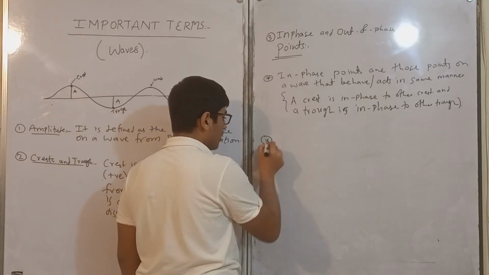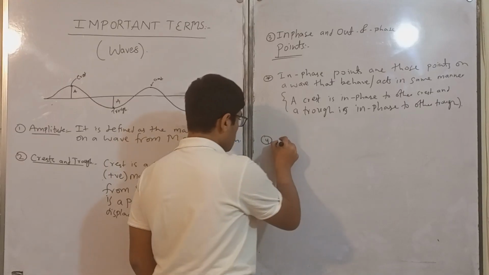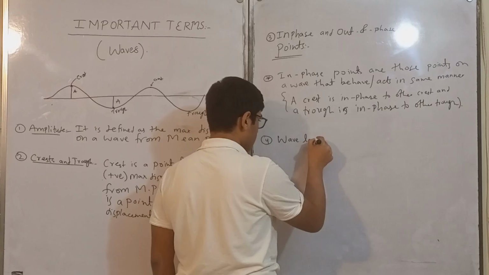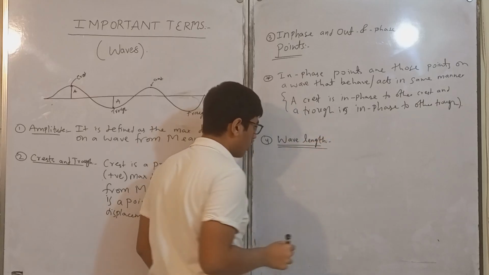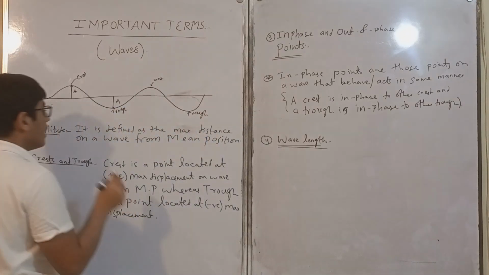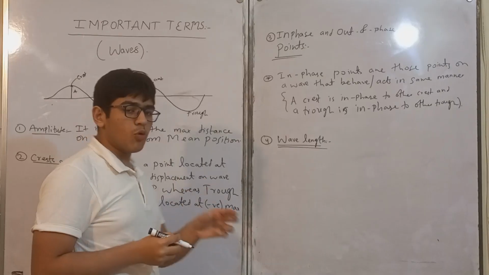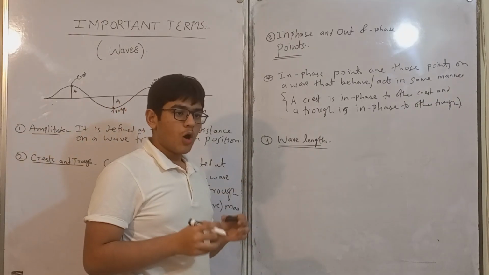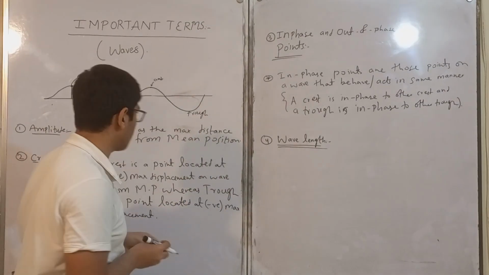Our fourth important terminology is wavelength. So basically, the wavelength is the distance between two consecutive crests, two consecutive troughs, or in a summarized way, it is the distance between two in-phase points on a wave.